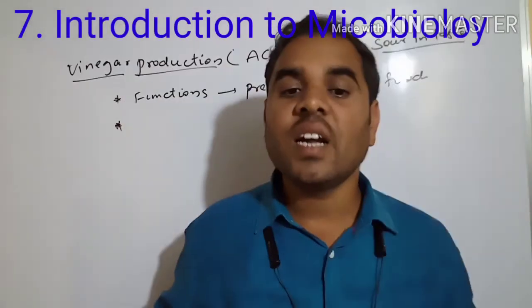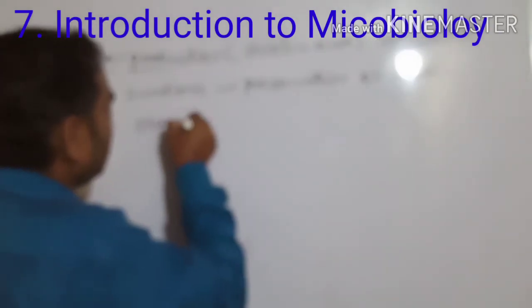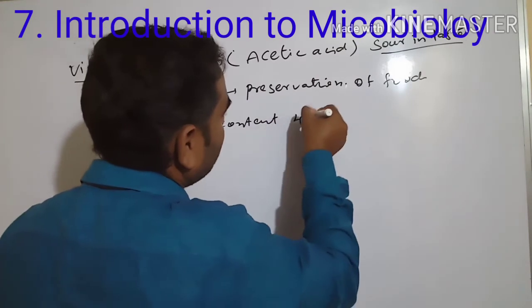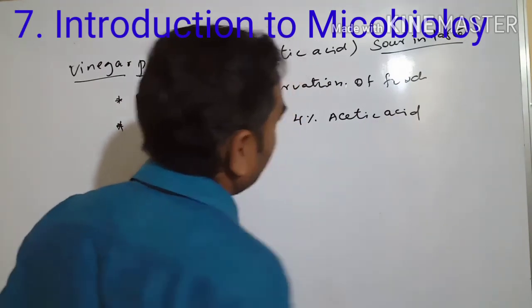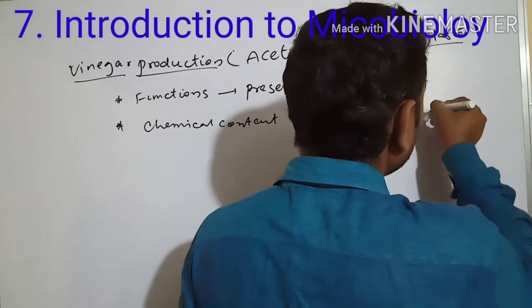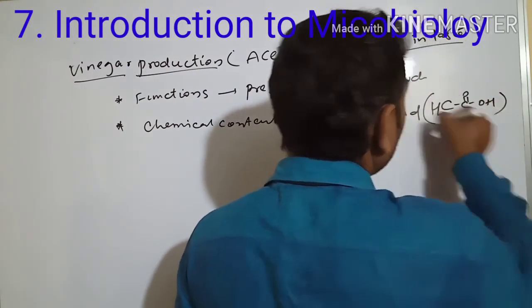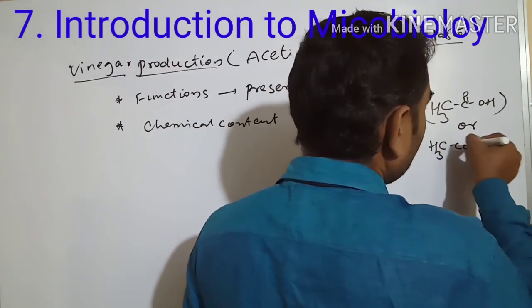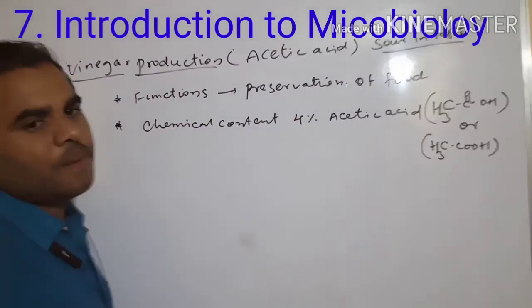Next, see the chemical content: 4% acetic acid. We also have to see the formula of acetic acid: CH3 C double bond OH. We have to write it like this, or CH3COOH. So this is also how we write acetic acid.